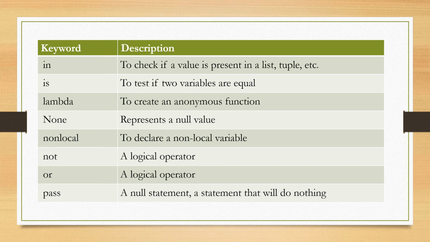Lambda, to create an anonymous function. None, to represent a null value. Non-local, to declare a non-local variable. Not, a logical operator. Or is also a logical operator. Pass, a null statement, that statement that will do nothing.